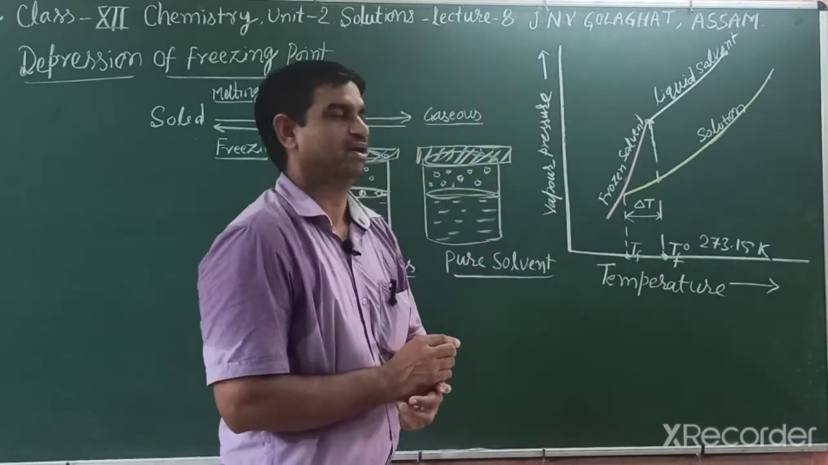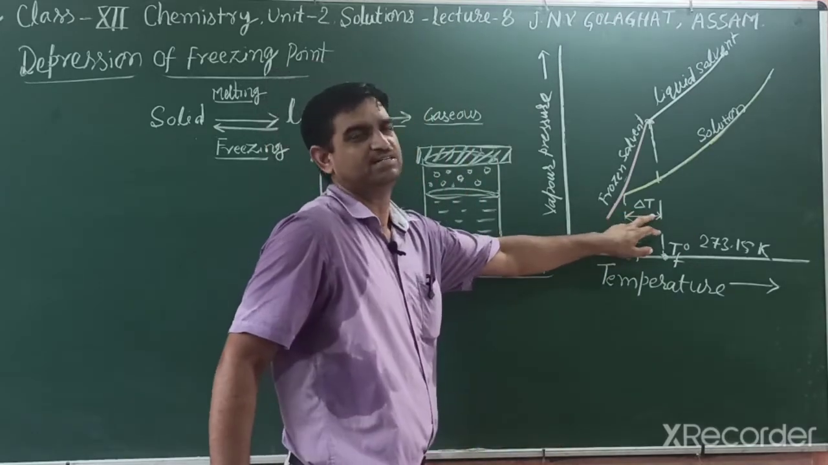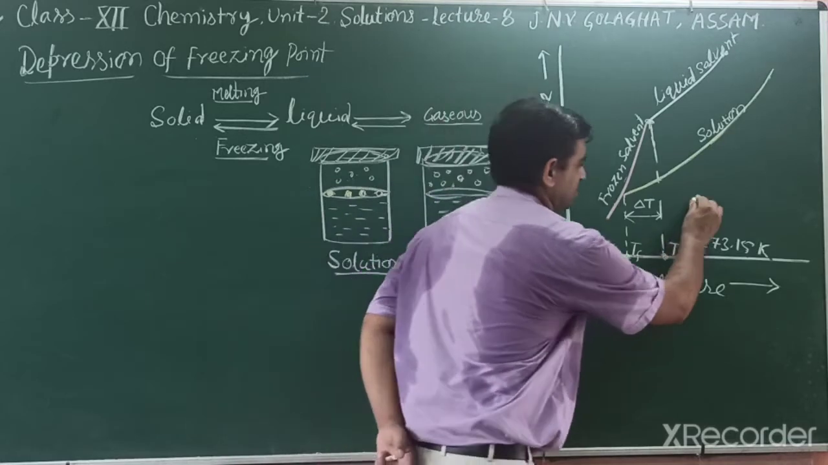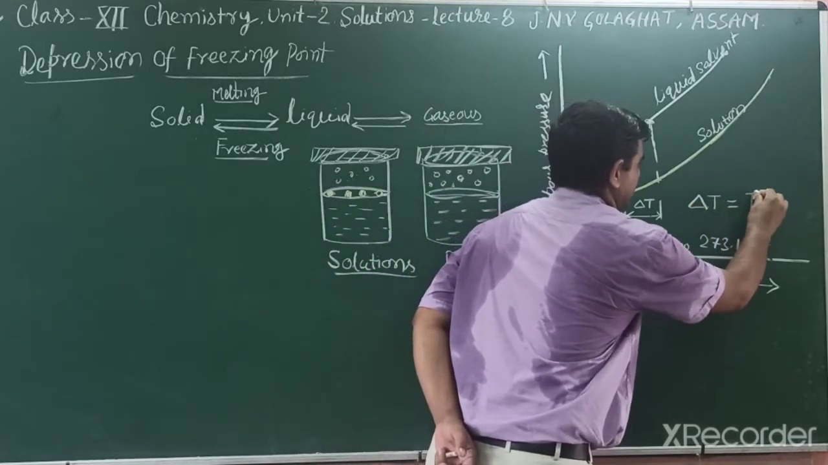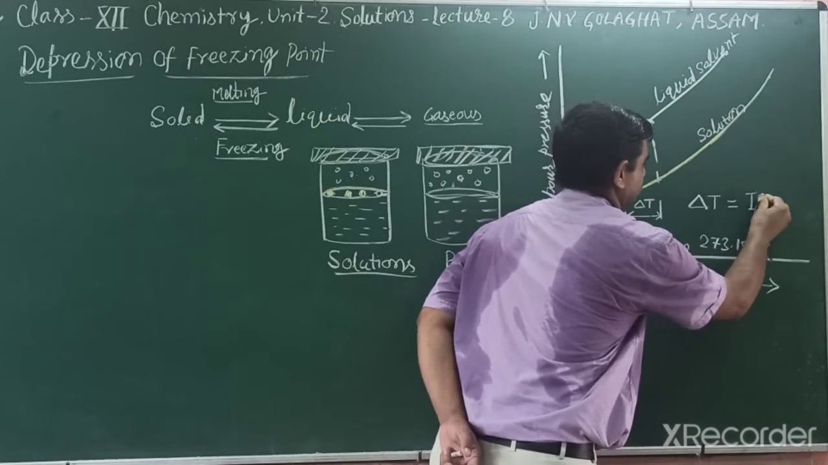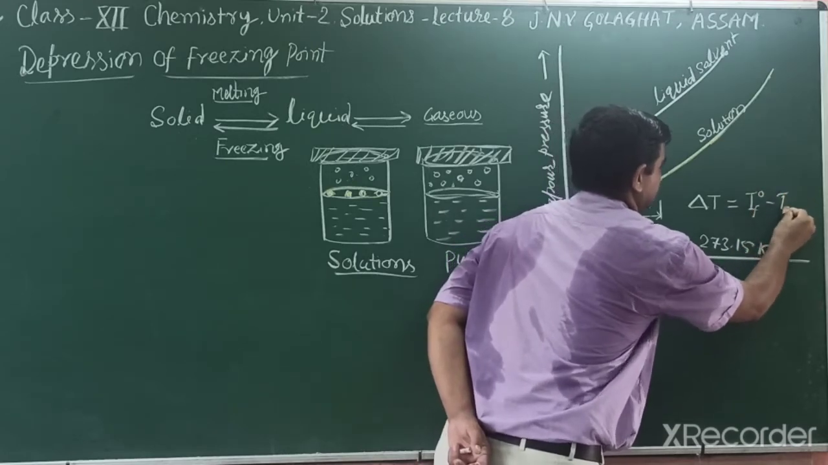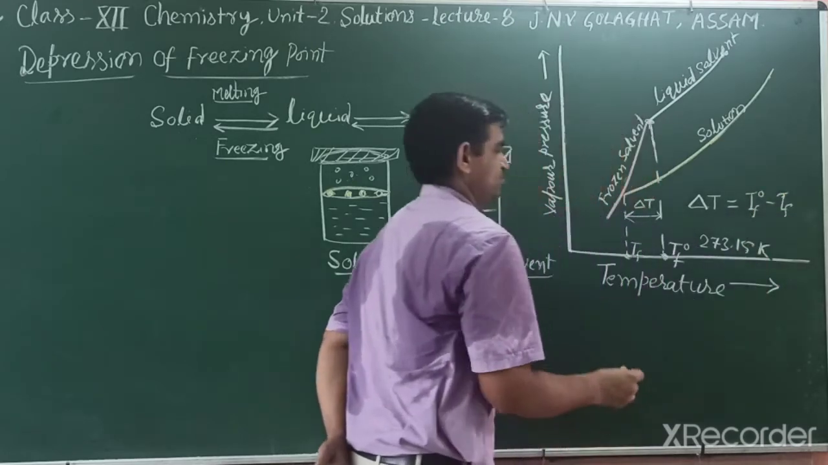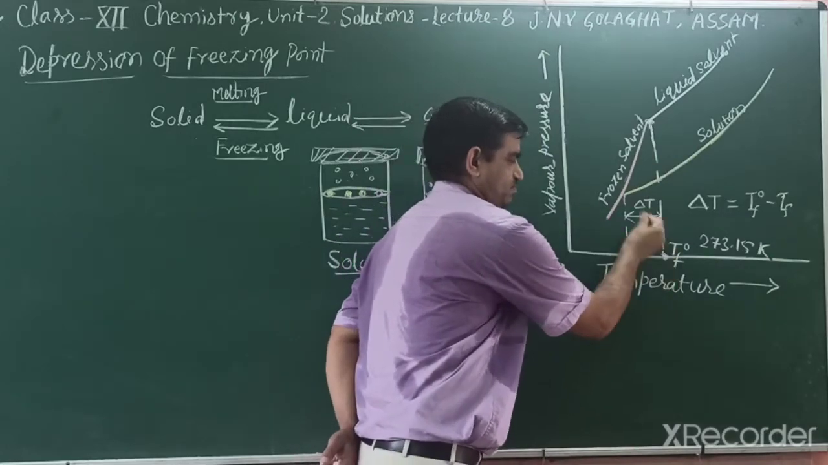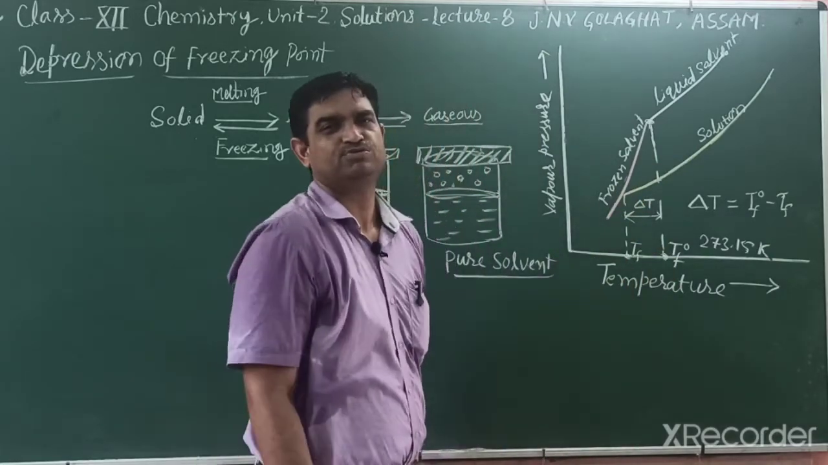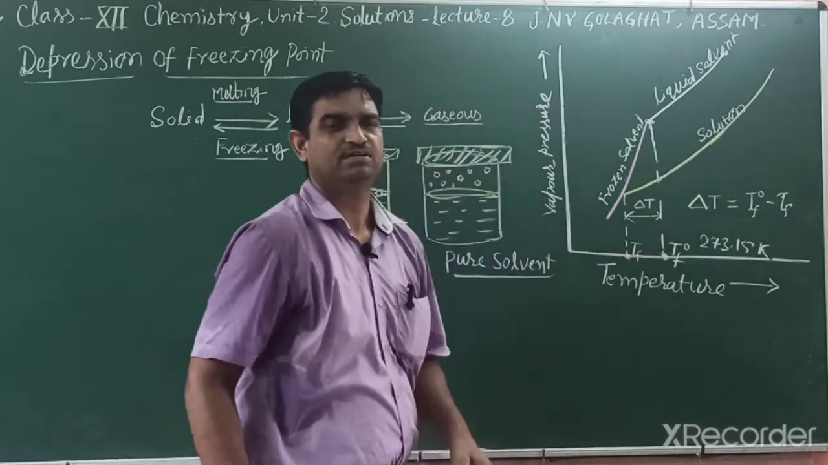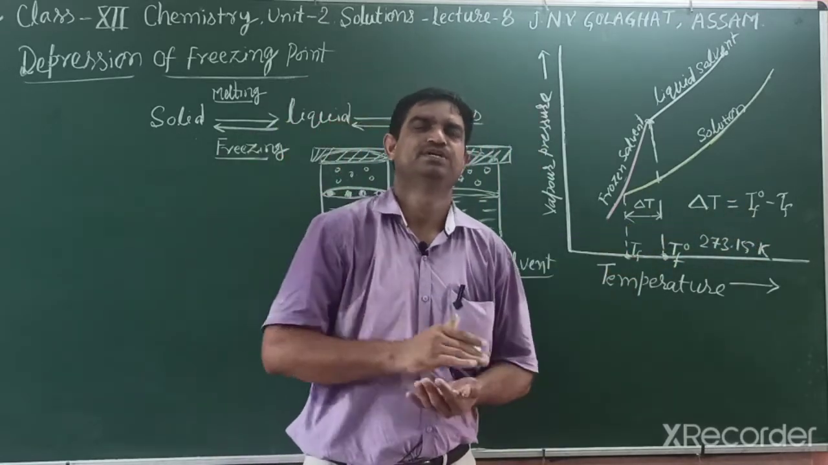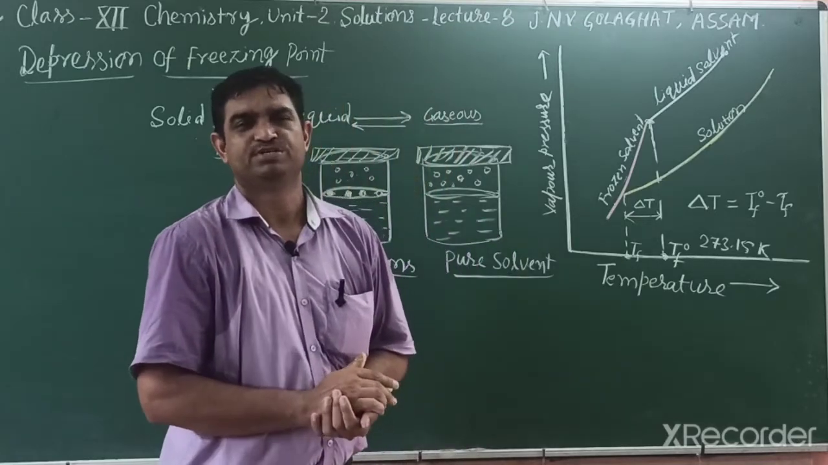So how can we find out the depression? That is delta T. Delta T is equal to Tf0 minus Tf, which means the freezing point of pure solvent minus the freezing point of solution. That is the depression, that is the lowering of the freezing point.